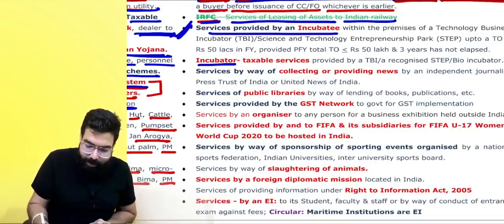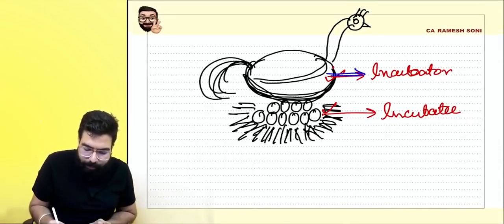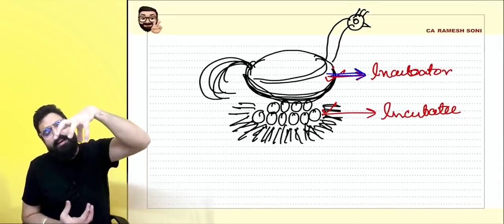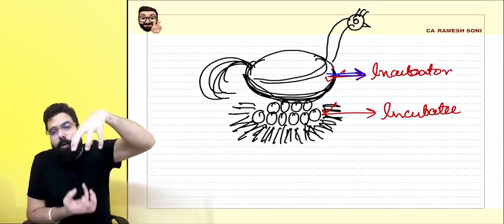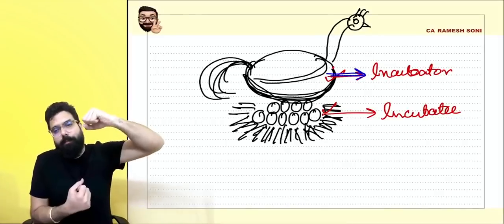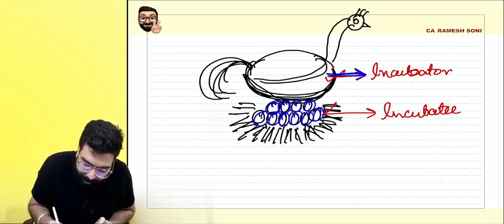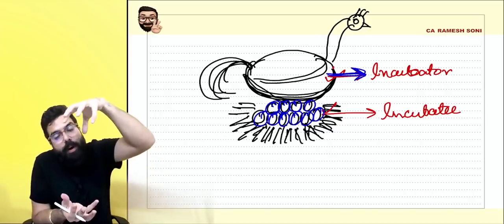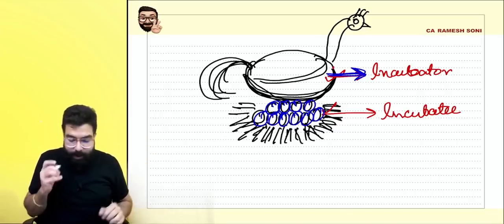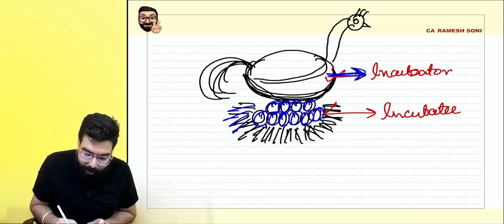So, you know what incubators do? Incubators are basically the people who help the new startups. These are the new startups who need the help and the warmth of the incubator. So the incubator provides incubation services. Sir, we don't have any idea about finances.